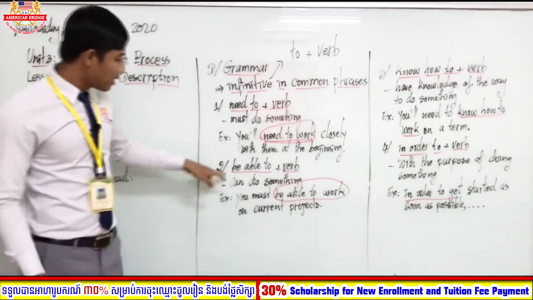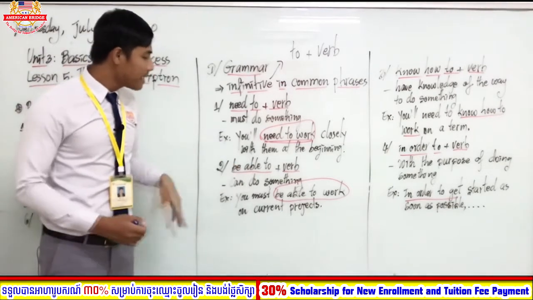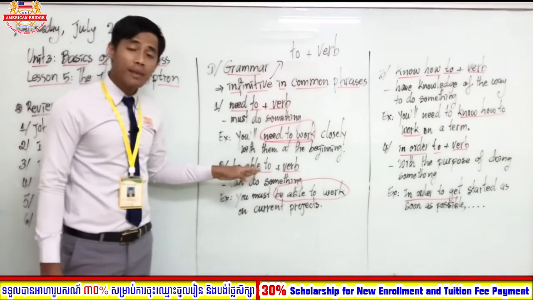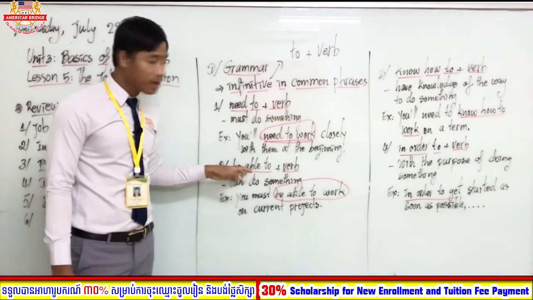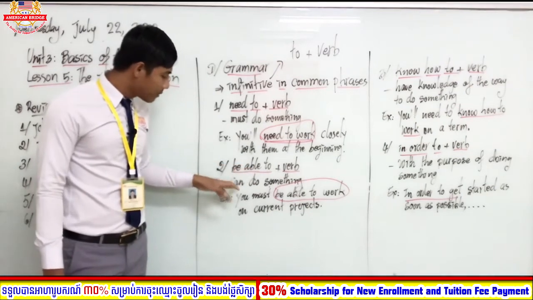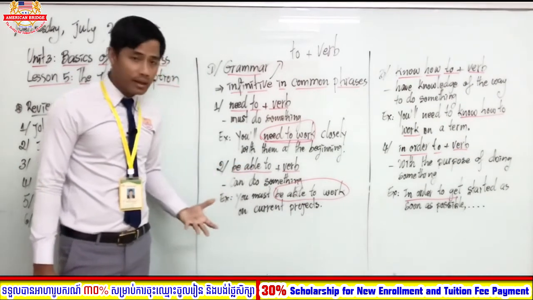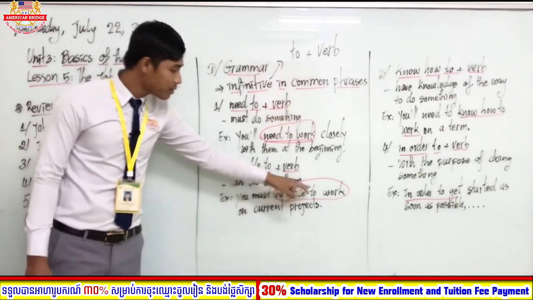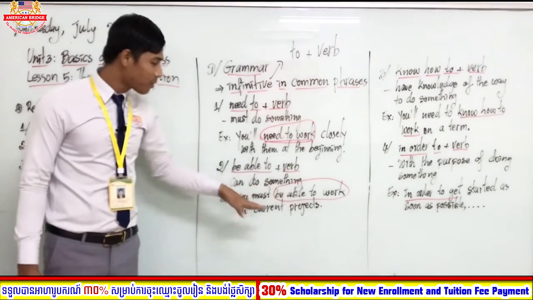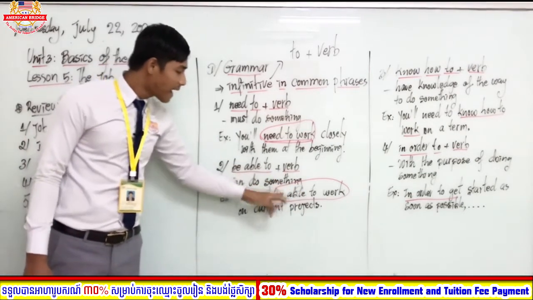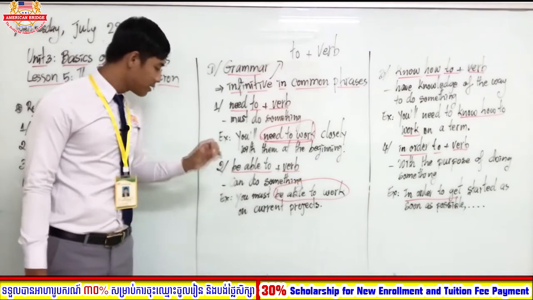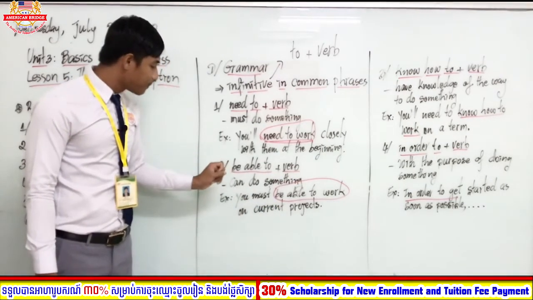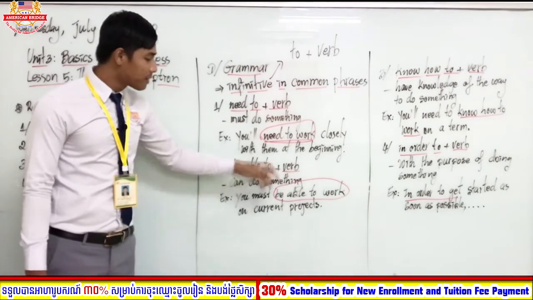Number two, be able to plus verb. Be able to has a meaning similar to the word can. So its meaning is can do something. For example, you must be able to work on current projects. "You must be able to work" means that you can work on current projects. Again, be able to plus verb.